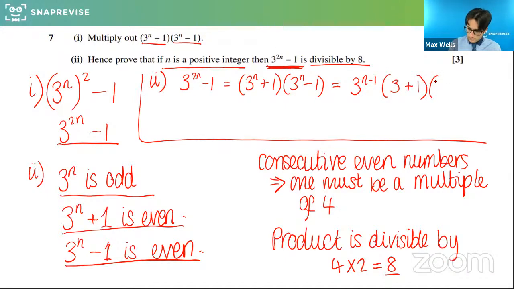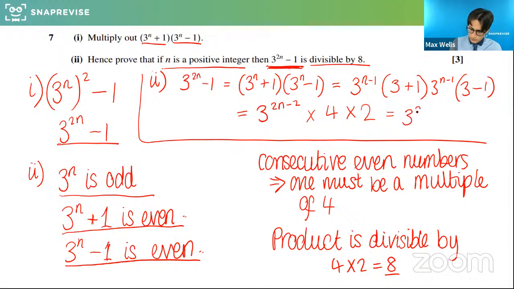And this would need, I factored it out there as well. Okay, and then what I'd get is 4 times 2, which is 3 to the 2n times 8.